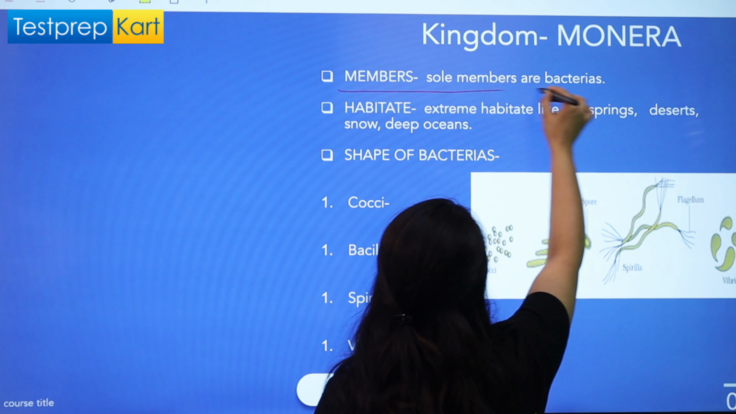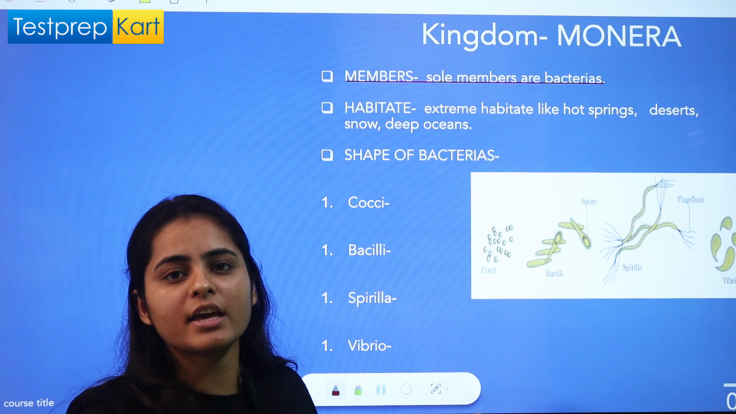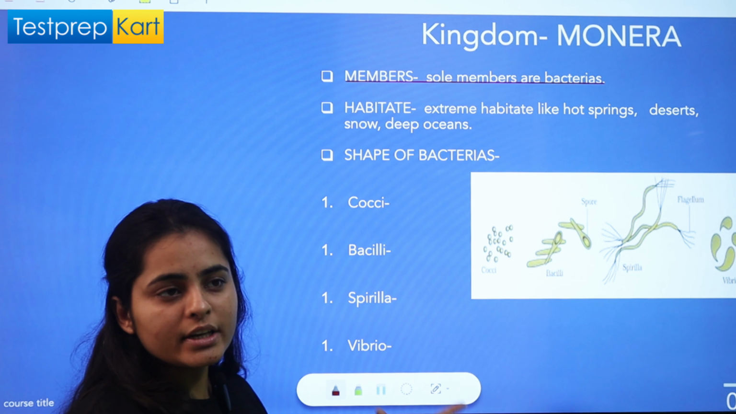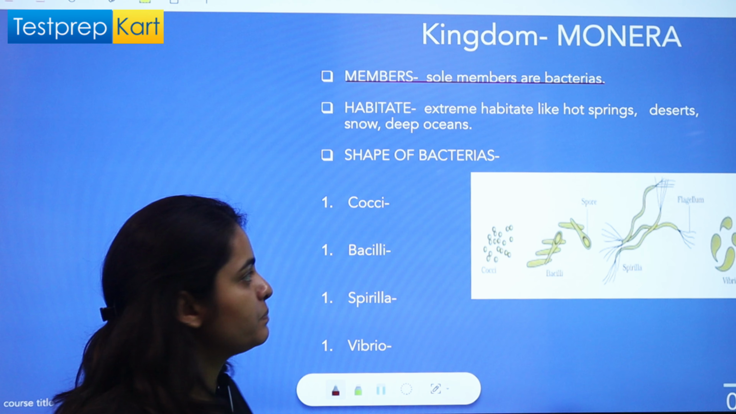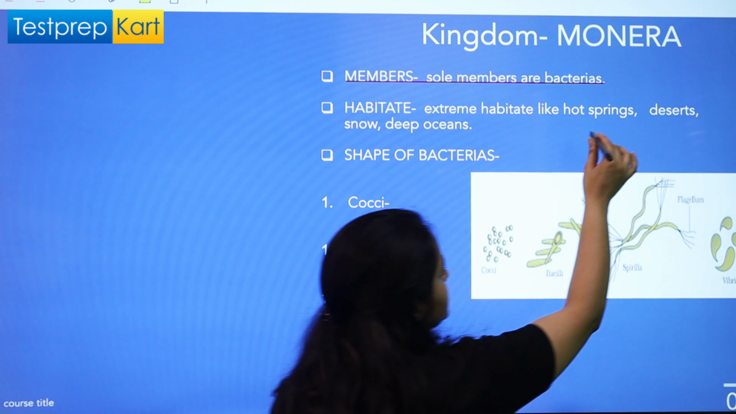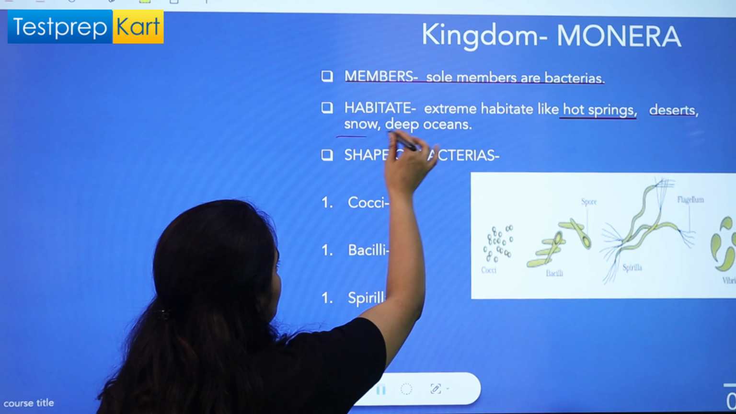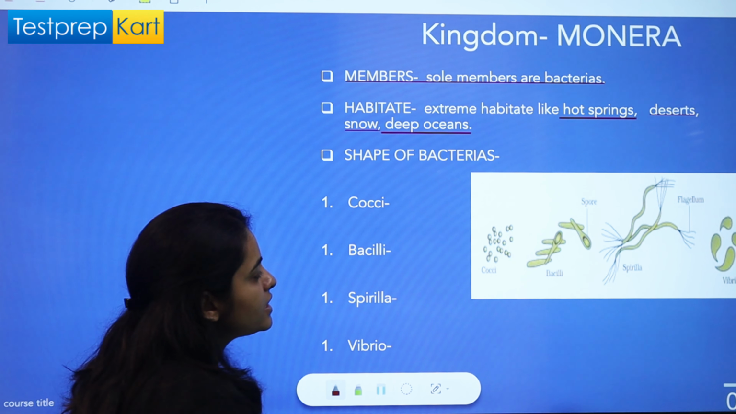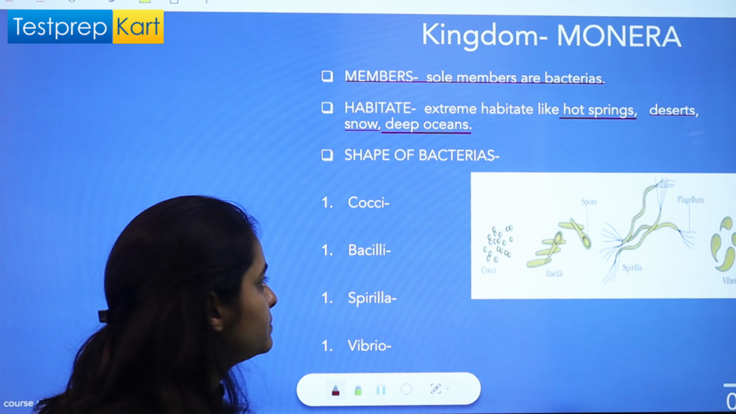Sole members are bacteria, different types of bacteria, and they show an extreme range in their habitats. From a very hot and humid climate, they'll be seen in very cold regions as well, right? So all the different kinds of habitats are written here: hot springs, deserts, snow, deep oceans, right? See how vast a variety of habitats they show.